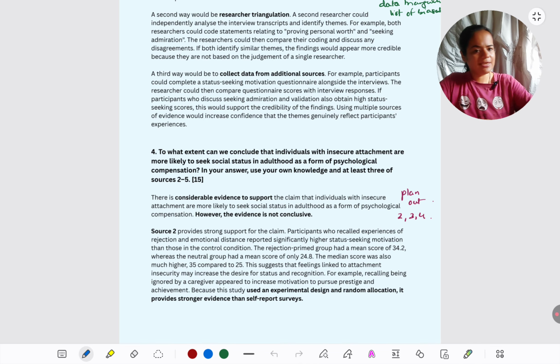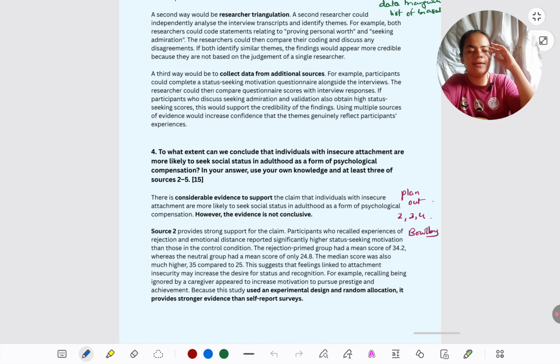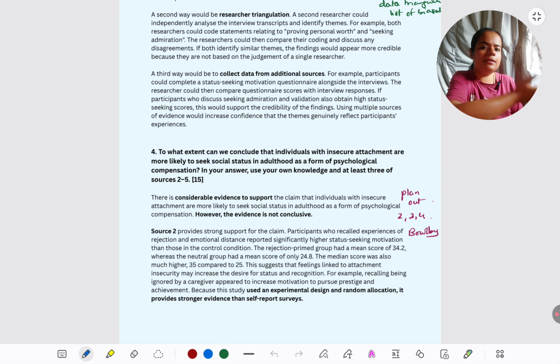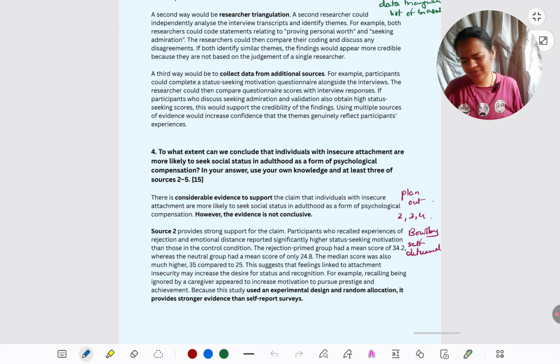And also self-determination to some extent, Deci and Ryan's theory. The larger topic of the HL extension from which this is coming is motivation. So already I'm trying to think about that theory. And it is very closely related because this is about status. So seeking competence, seeking autonomy in this way through a career, that directly aligns with self-determination theory. There are little far off theories also which can be cited, like say Maslow's theory, self-esteem, or Ainsworth's research, just for the definition part of what is insecure attachment.